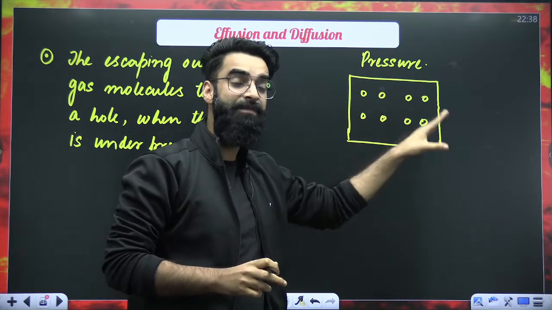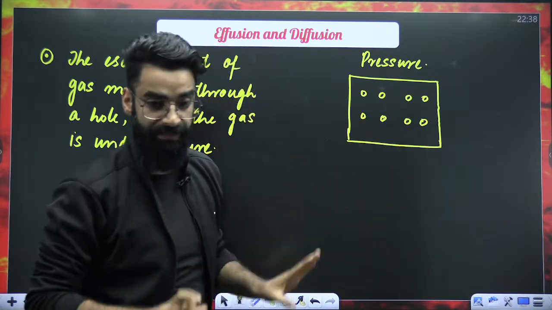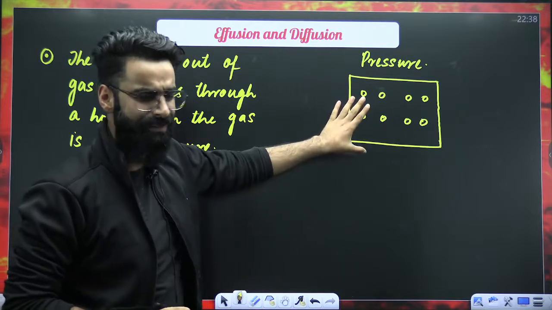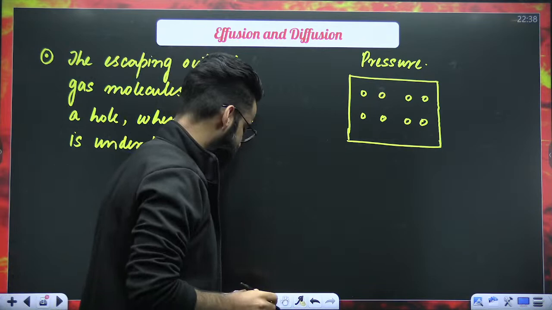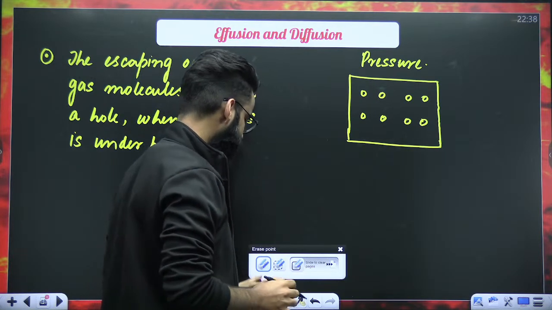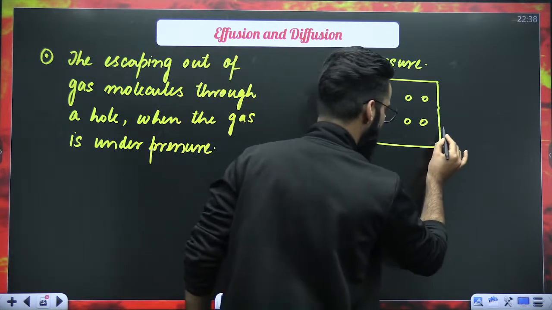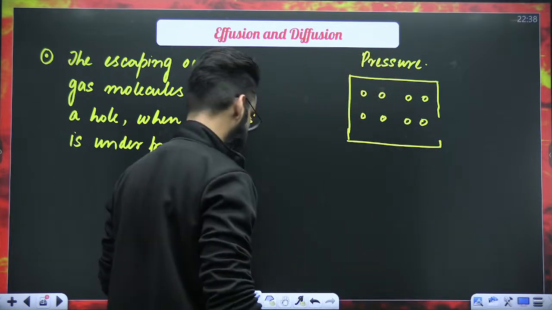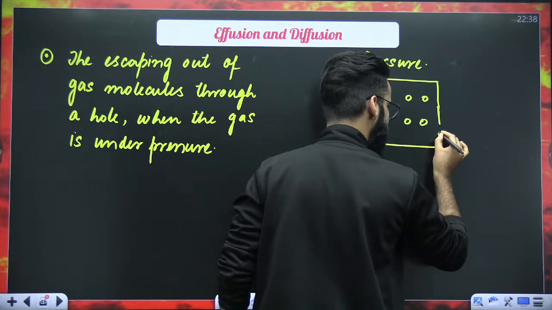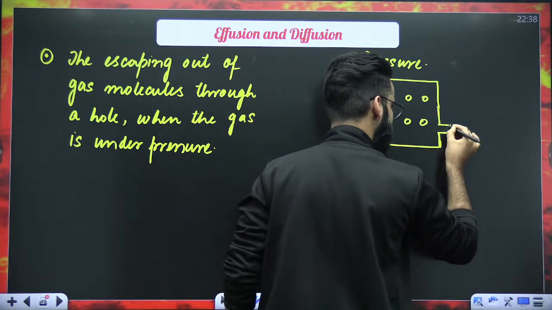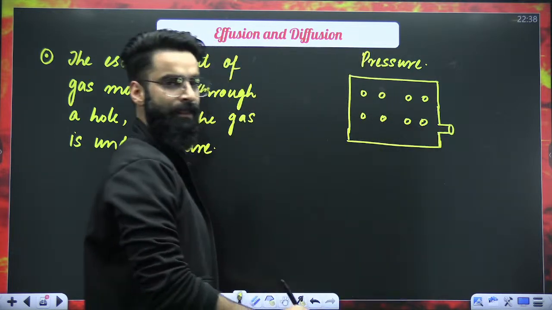And at the same time, they'll be colliding with the walls of the container as well. So I can say the gas is right now under pressure. Okay. Now, dear students, imagine that a hole got created over here in the container. Imagine that a hole got created in this particular container. This is the small hole which I'm talking about, right?